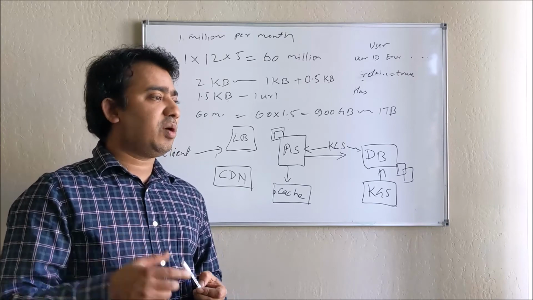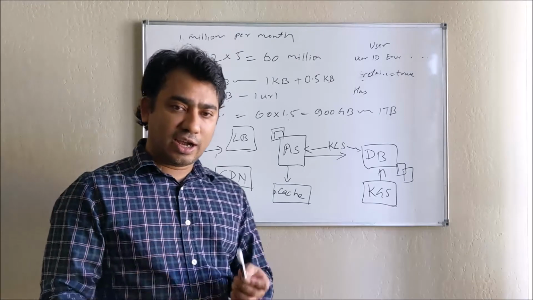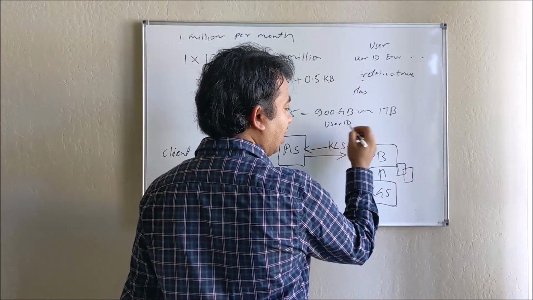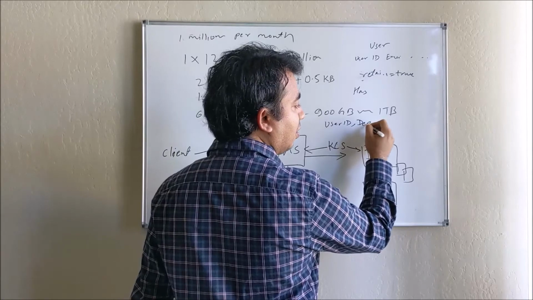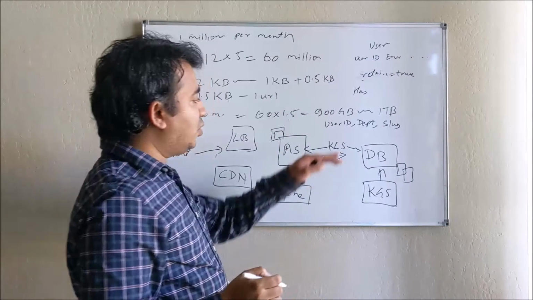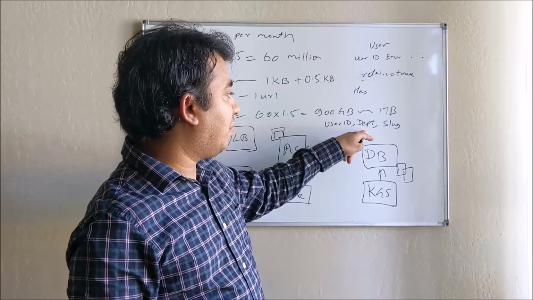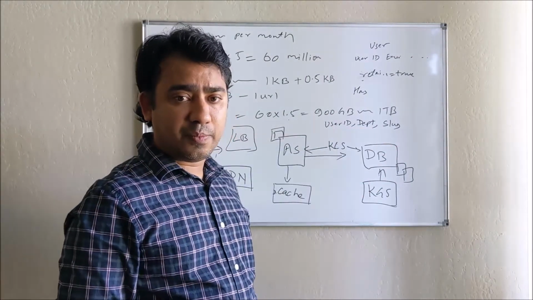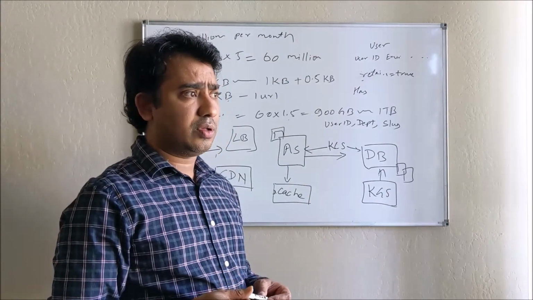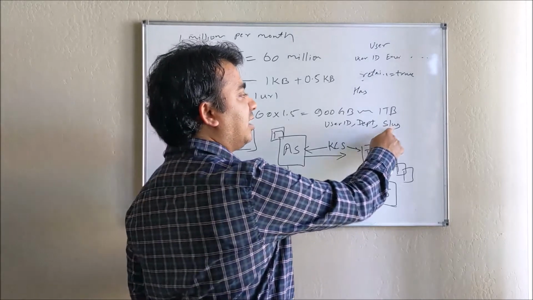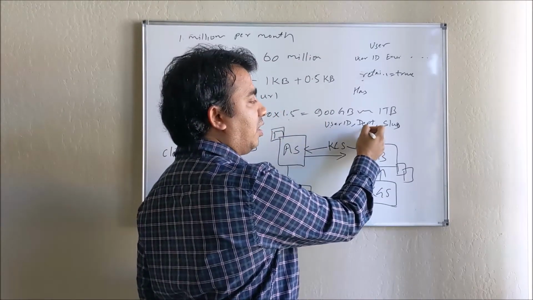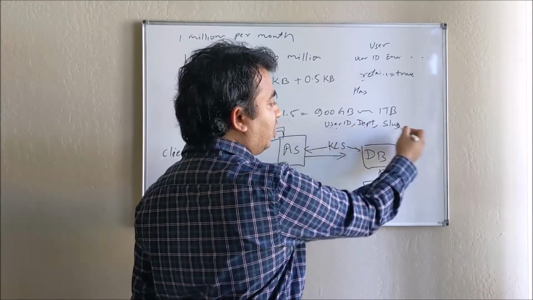So here, coming to your requirement, our requirement for the analytics was that we will query by user ID, department, and max we can also add slug. User ID is always mandatory; department and slug are optional. And maybe the short URL as well. Not short, that is slug. So suppose you want to search only by user and department, or only by user ID, or you want to take all three.